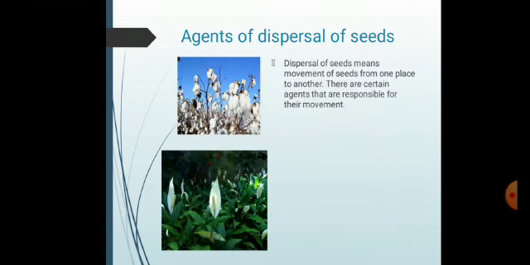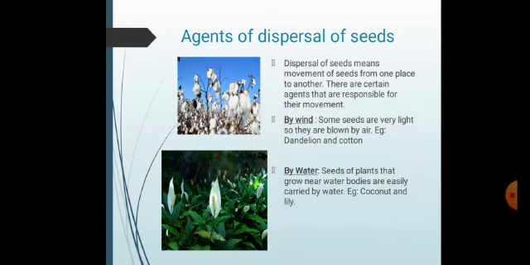So, dispersal of seed means movement of seed from one place to another. There are certain agents, or you can call them factors, that are responsible for their movement. The first agent is wind. Some seeds are very light, so they are blown away by air. For example, dandelion and cotton.